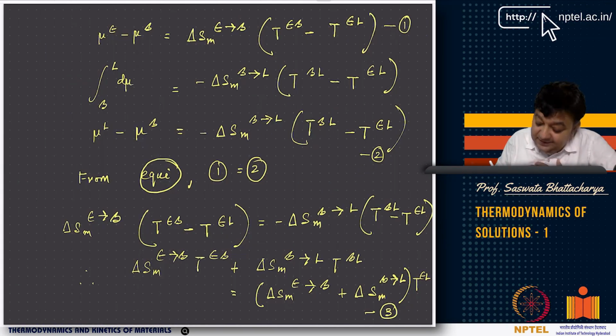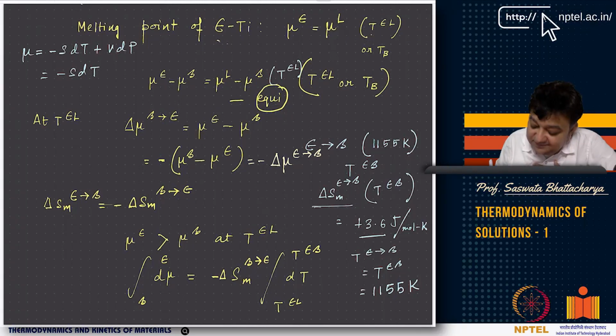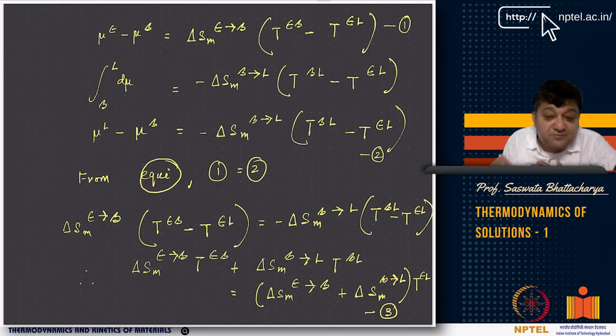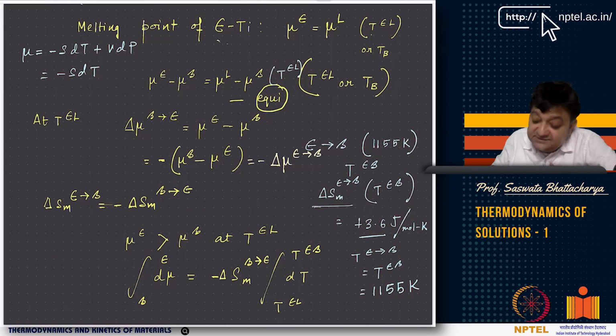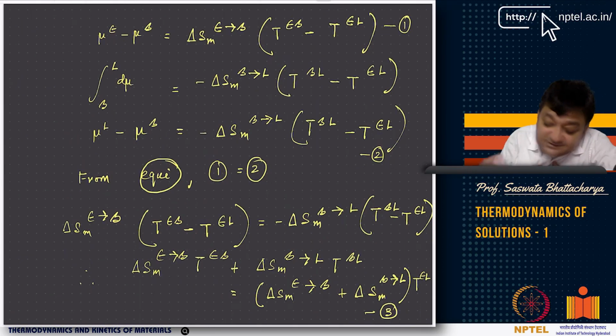So minus delta Sm beta to epsilon is nothing but delta Sm epsilon to beta, and this is multiplied by T epsilon beta minus T epsilon liquid. So this is your first equation: mu epsilon minus mu beta is delta Sm epsilon to beta times T epsilon beta minus T epsilon liquid.